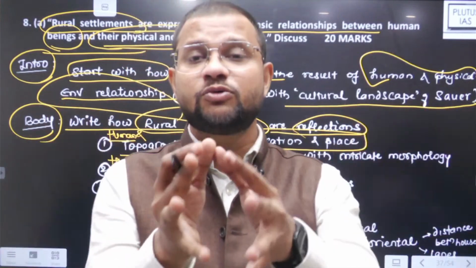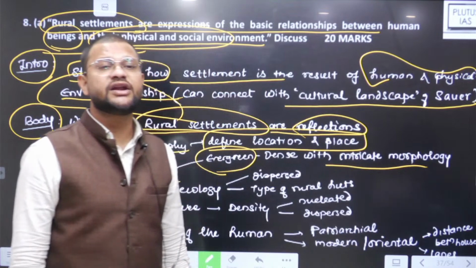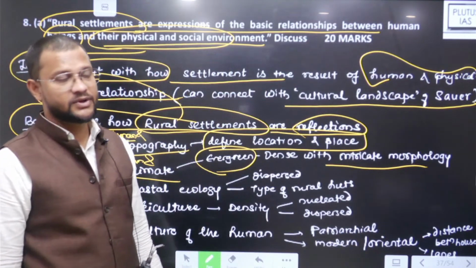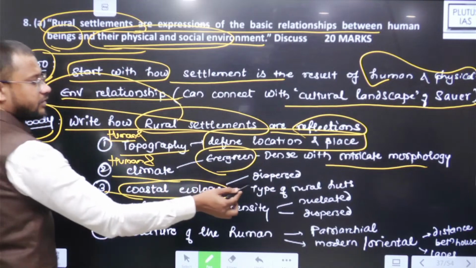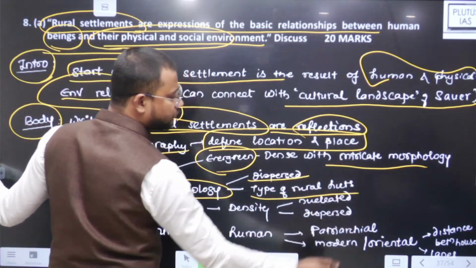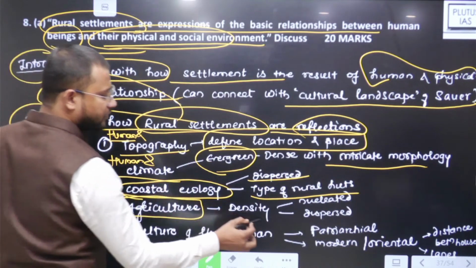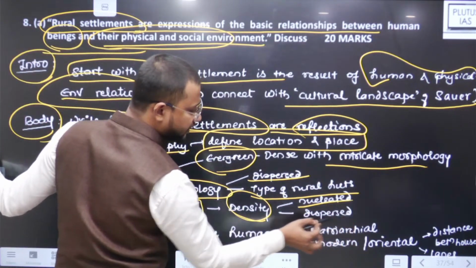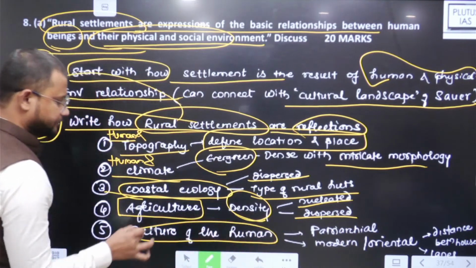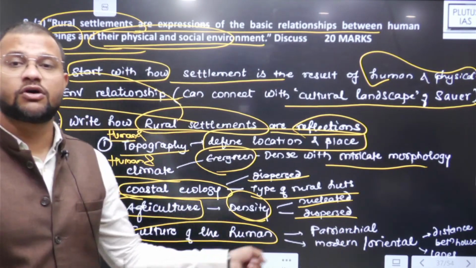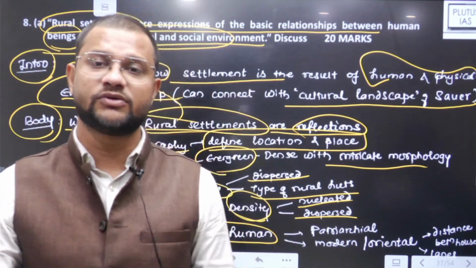So dense population or a nucleated settlement with intricate morphology is the result. Then human and coastal ecology, you will find dispersed population and type of rural herds. Then human and agriculture, soil productivity, density will define nucleated and dispersed population or settlement. Then cultures of the human, that is itself a reflection of the physical environment and relationship of the human with the surroundings.